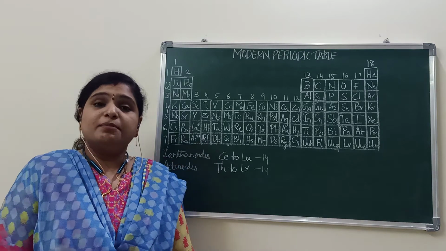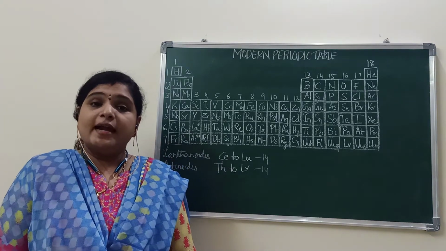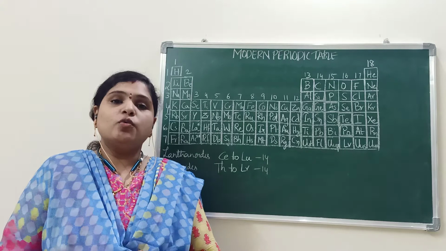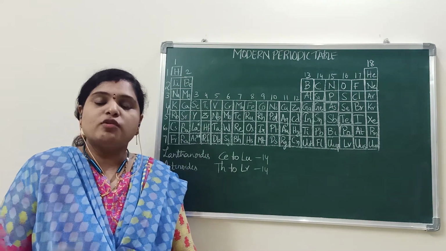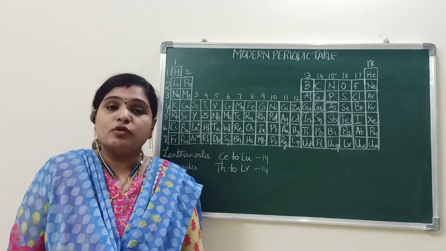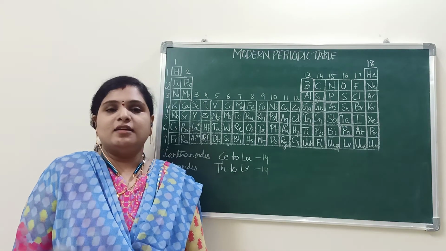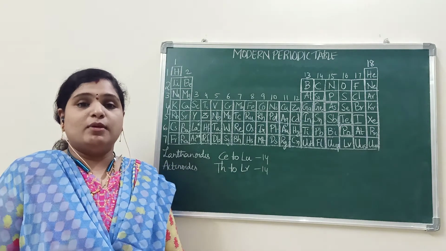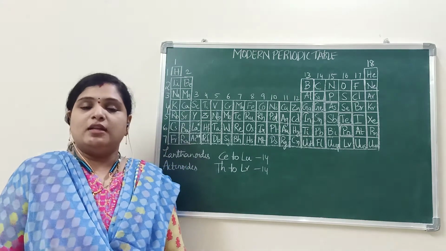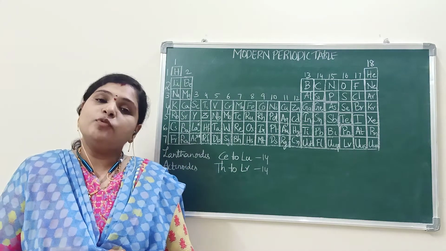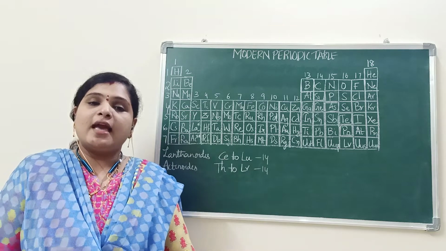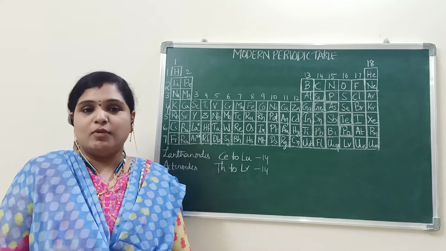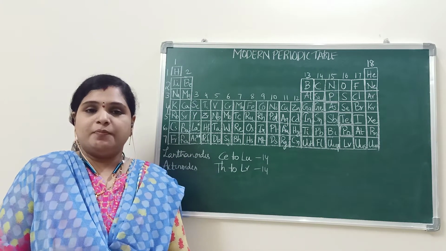We have seen Mendeleev's periodic table and some of its limitations. In order to overcome those defects, in 1931 Moseley arranged the elements, and his periodic table is nothing but the modern periodic table. To overcome those limitations, he took into consideration the atomic number of the elements instead of atomic masses.